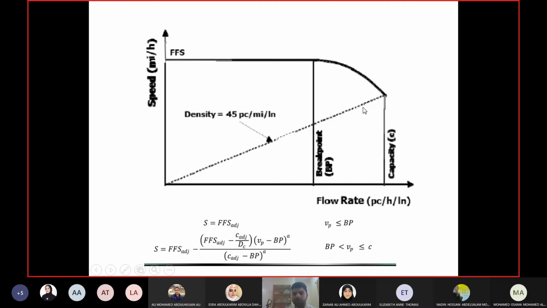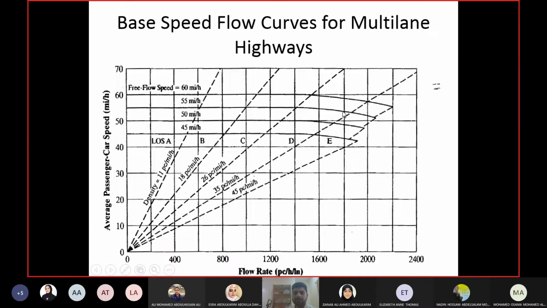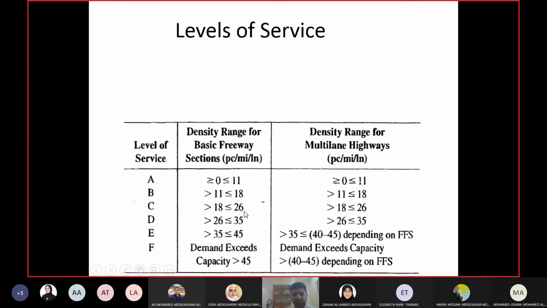Then how do you find out the maximum service flow rate? We have a table which contains maximum densities for each level of service. You take the density and you take the inverse. That will become the slope of the line which you want to draw to the curve. For example, for level of service A, the line will have a slope of the inverse of 11.